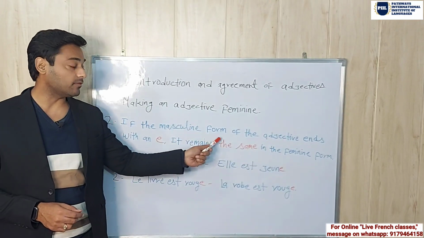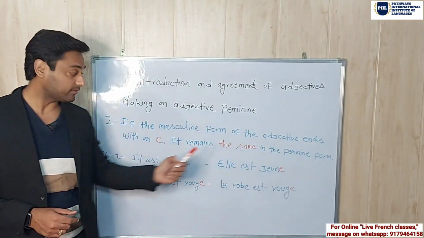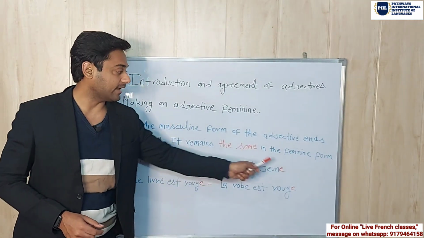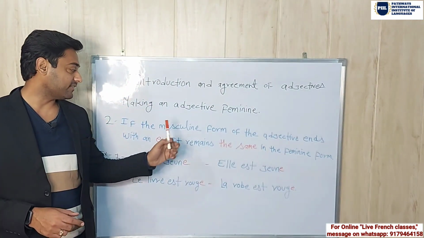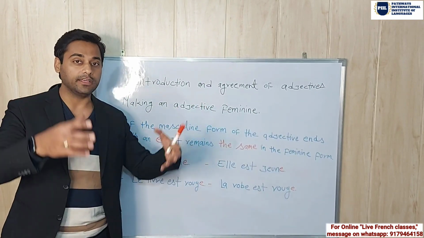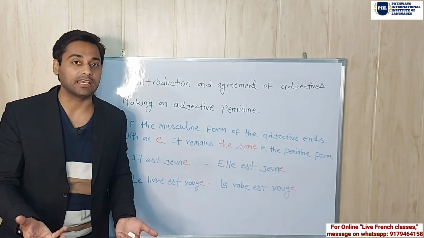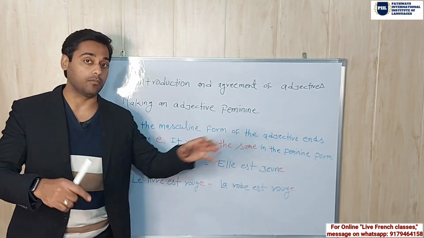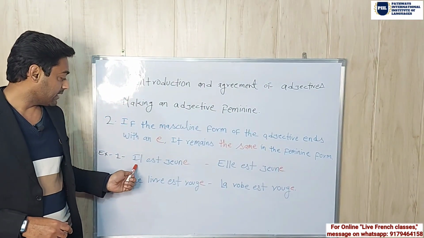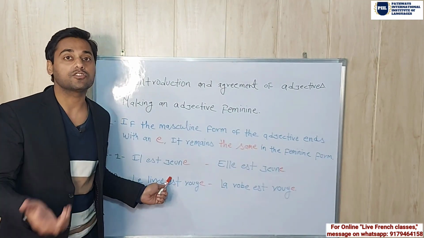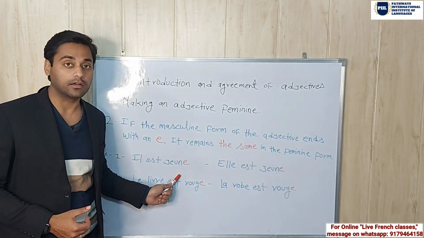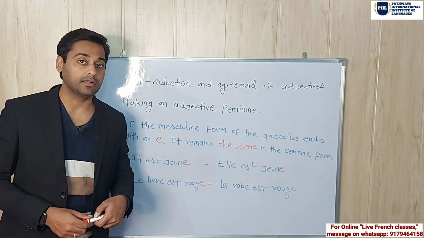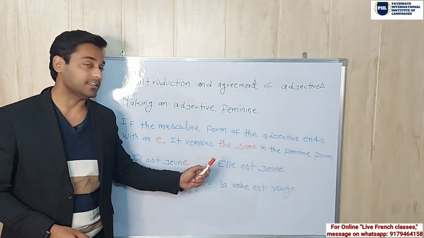Now look at the second example. If the masculine form of the adjective ends with an E, it remains the same in the feminine form. That means nothing is added in the feminine form. For example, il est jeune. That means he is young. Now, if I want to make this sentence in feminine, then how will I make it? See here.